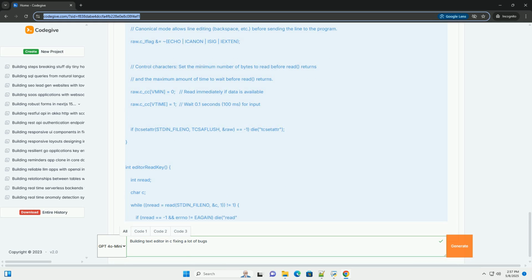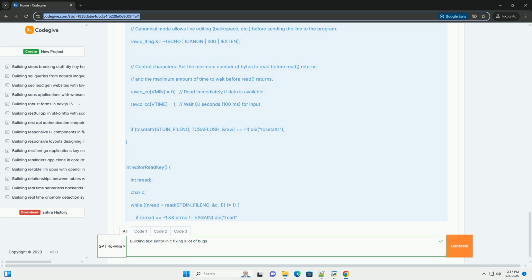Include statements: include the necessary header files for standard input/output, memory allocation, string manipulation, POSIX terminal functions, and character handling. CTRL_KEY(k) is a macro for generating control key combinations. For example, CTRL_KEY('c') is the same as pressing Ctrl+C.